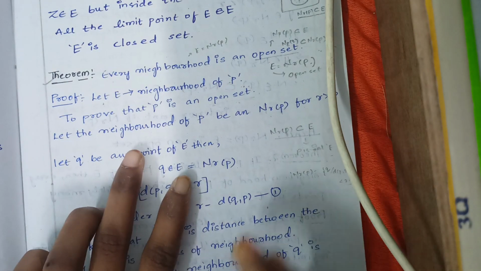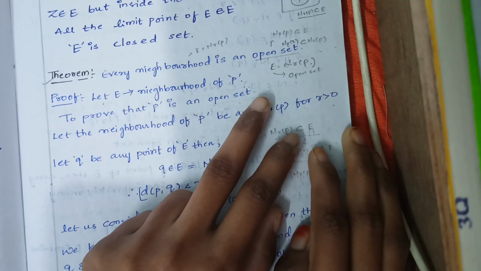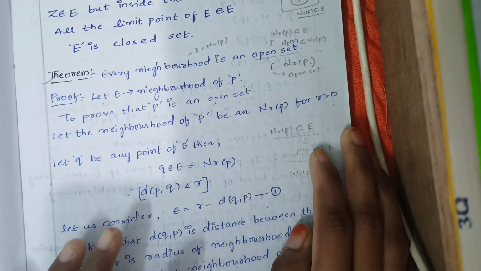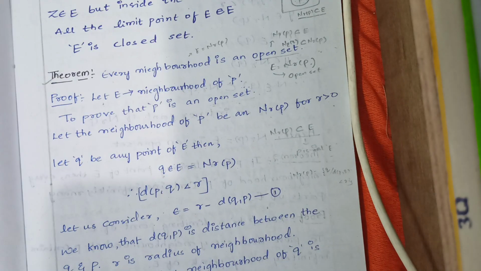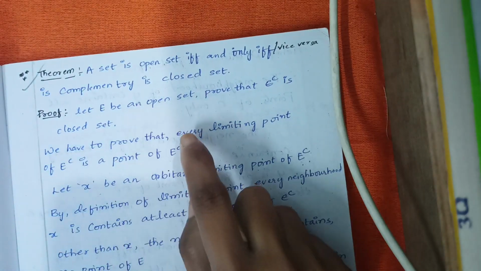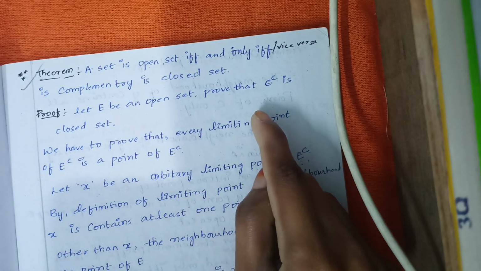And the first theorem is every neighborhood is an open set. Sometimes it might be asked as a short type question or a long type question, but this is the expected one. And this theorem: if a set is an open set, then its complement is a closed set, if and only if, the vice versa question.